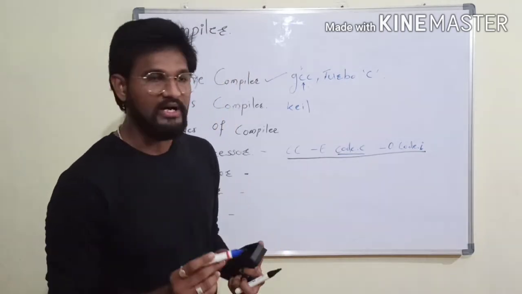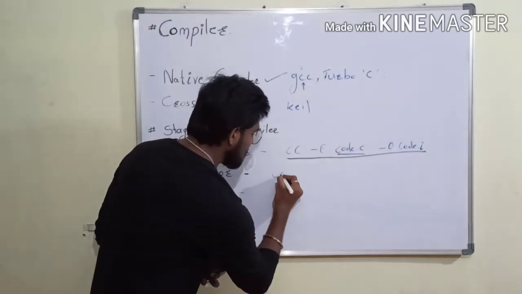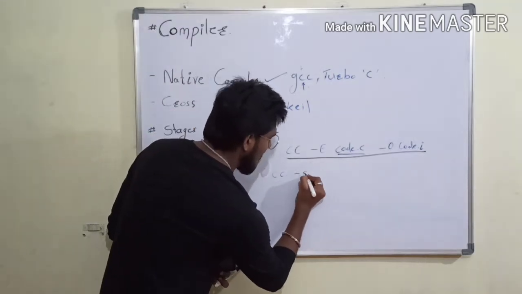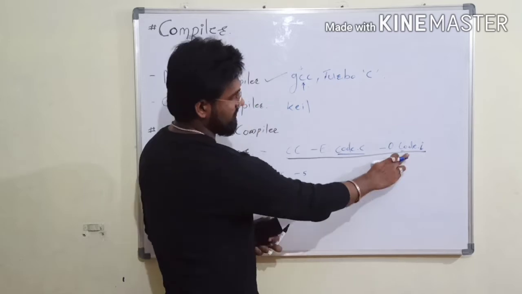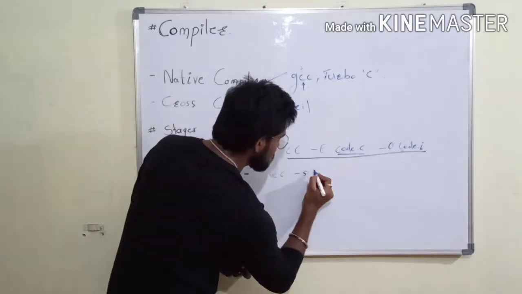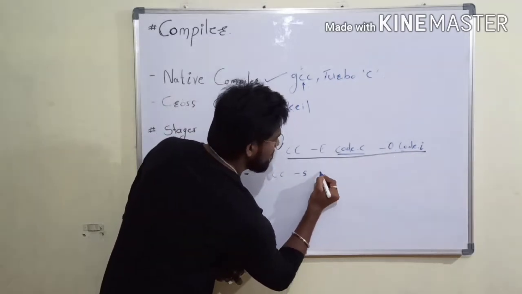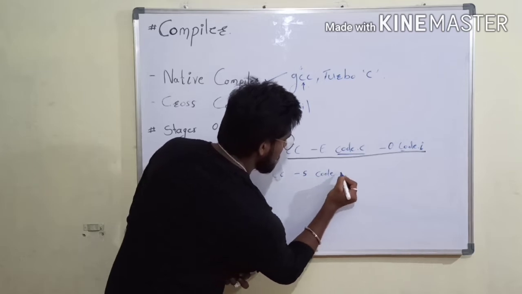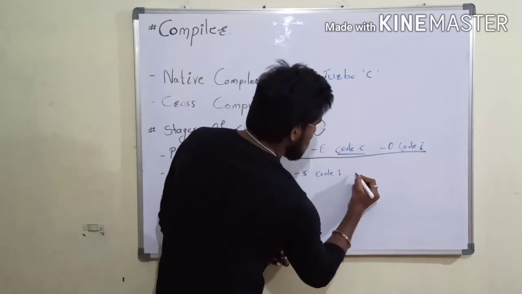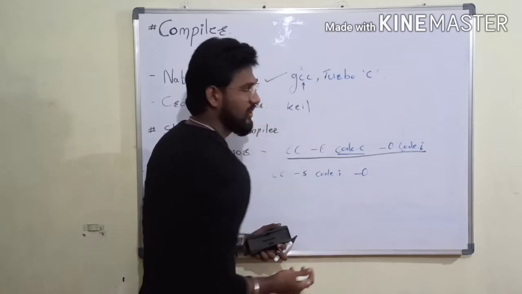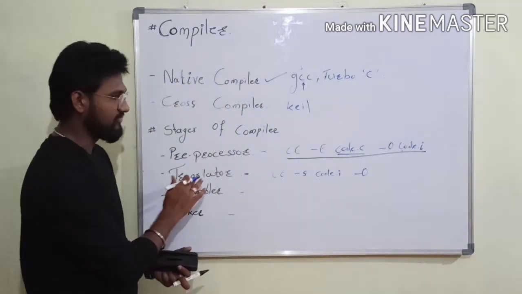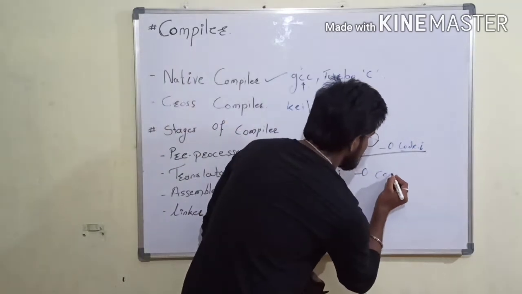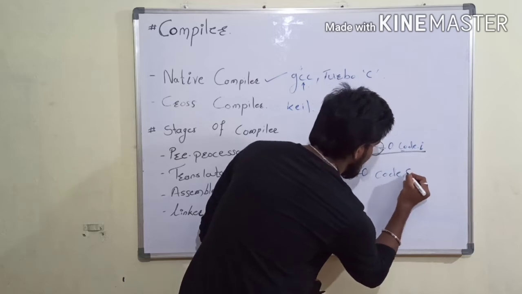For this there is also a command, that is cc -S. We already created a code.i file, then we use -S with code.i, then again -o, and now we will convert it into the translator file, code.s.